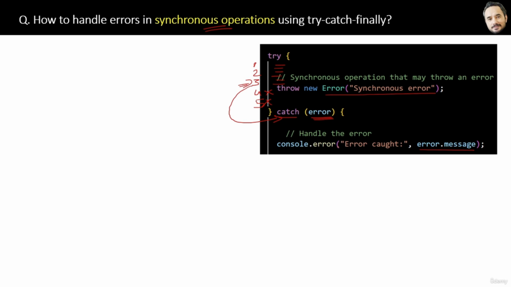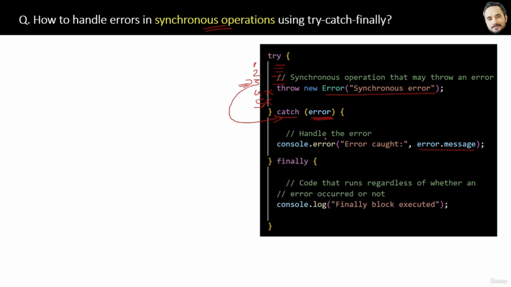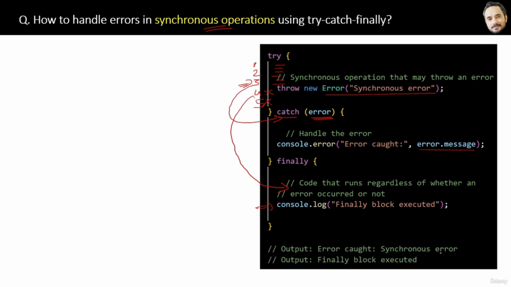For that purpose, we will use the finally block and we will place those 2 lines of code inside the finally block. The whole point is the finally block will execute the code inside it, whether the exception occurs or not, in both cases it will execute. So put that code inside here which you want to run, whether the error occurs or not. And finally, here is our output. When the error occurs, the catch block is executed, and then see, finally block code is also executed. So that's the output. Great.